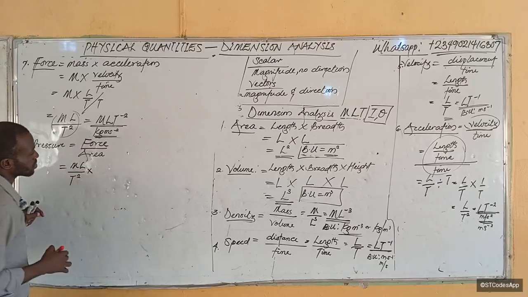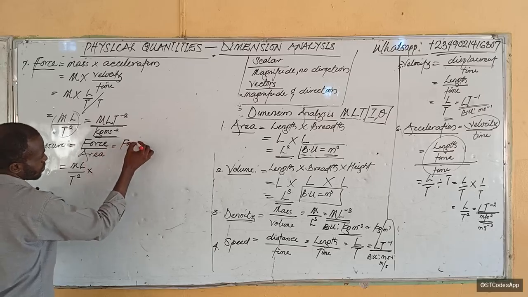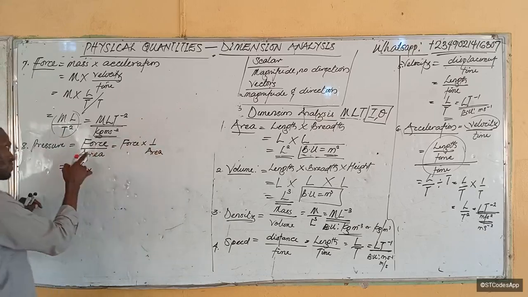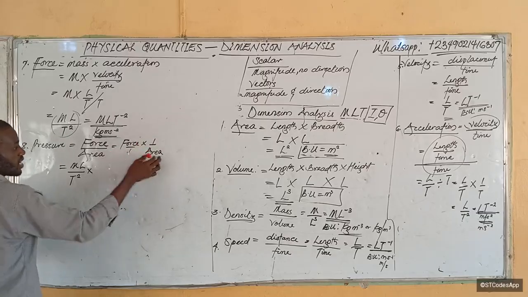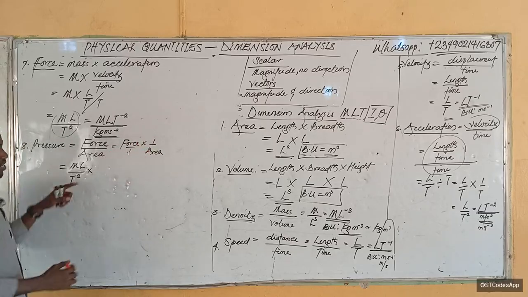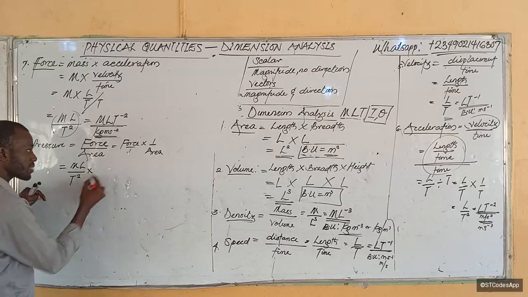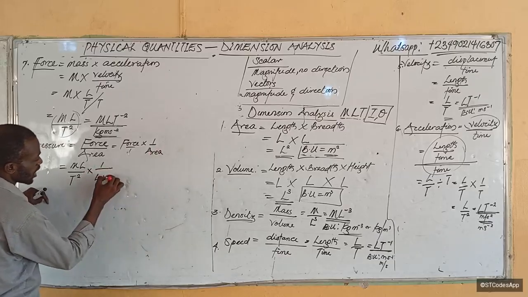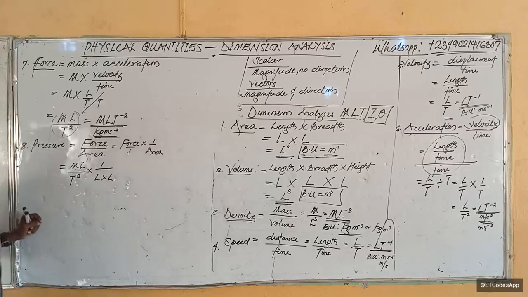Then times. Now you know that this thing means force. I can write it as force times 1 over area, which is the same as force over area, isn't it? Force times 1 is force. Area times 1 is area. So this is the same as saying ml over t squared times 1 over area. Remember that area is length times length, or length squared, isn't it?